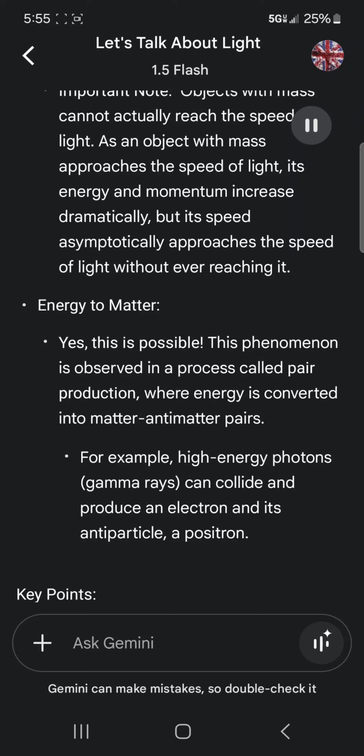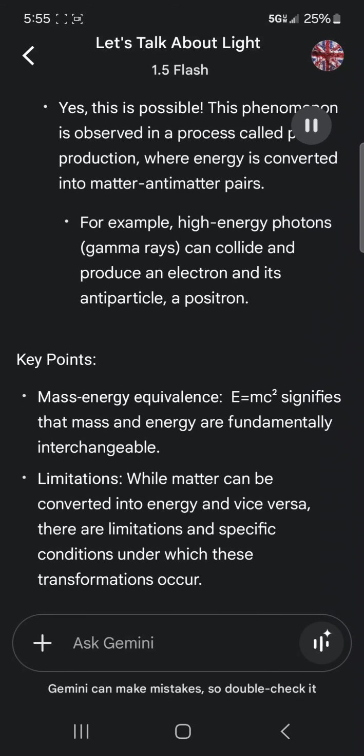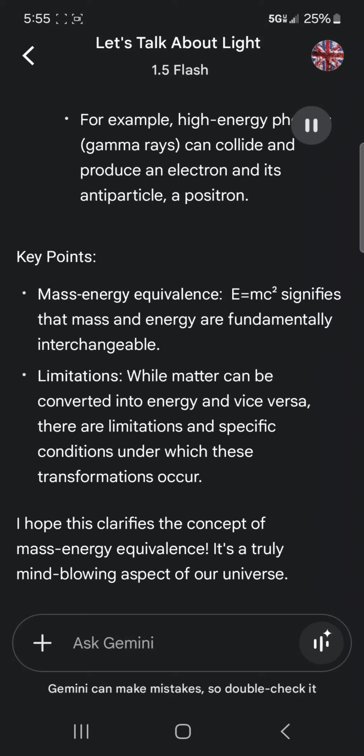Energy to matter. Yes, this is possible. This phenomenon is observed in a process called pair production, where energy is converted into matter-antimatter pairs. For example, high-energy photons, gamma rays, can collide and produce an electron and its antiparticle, a positron.